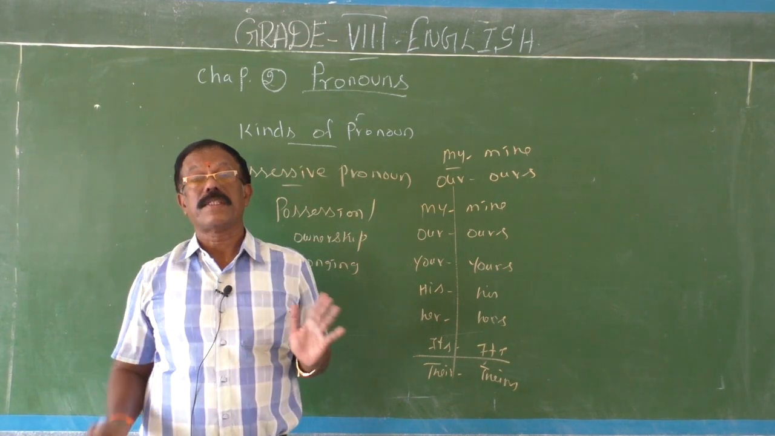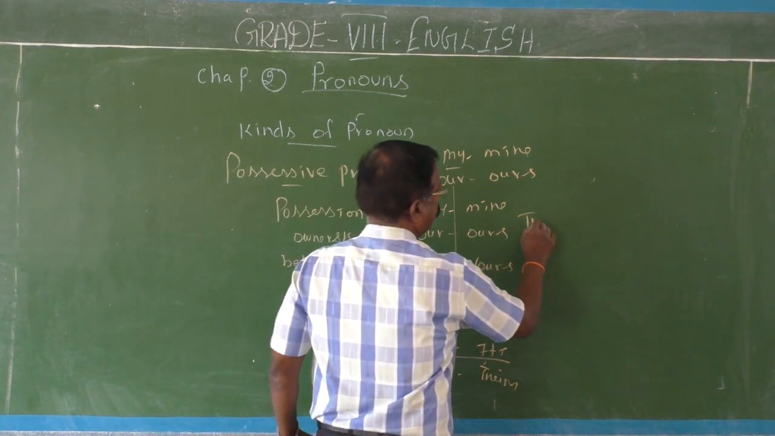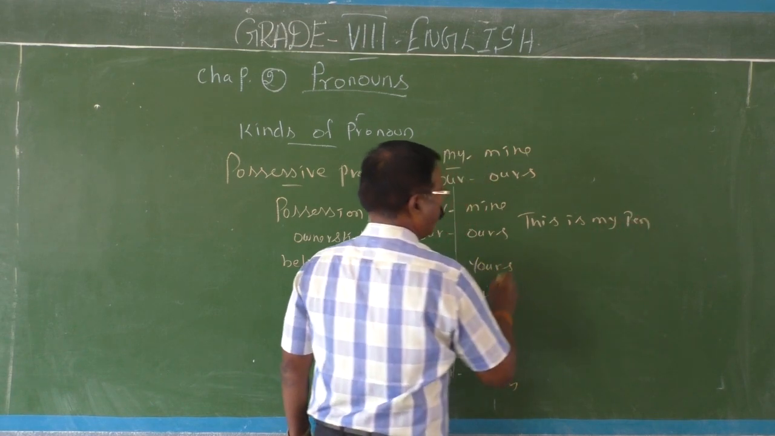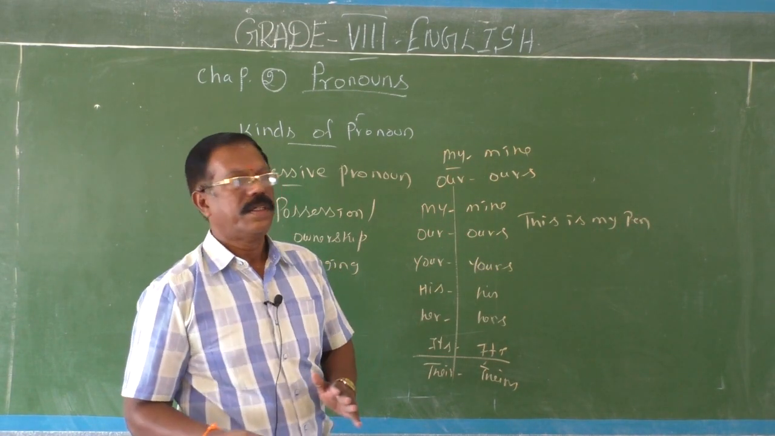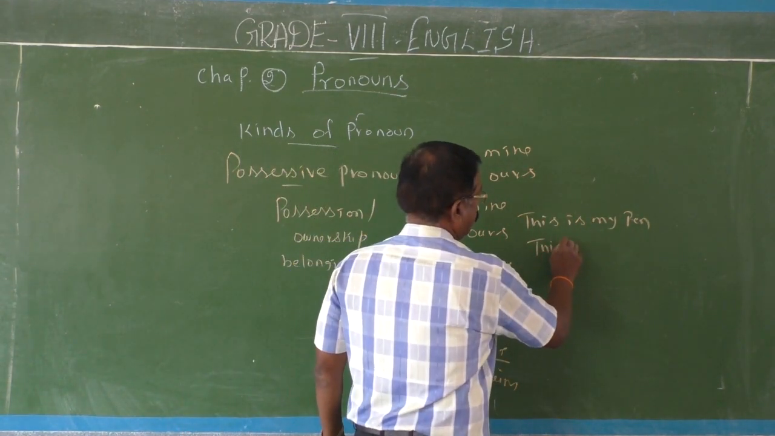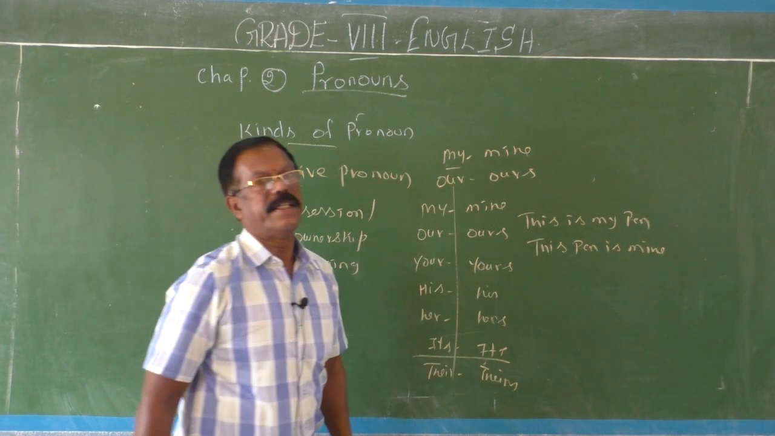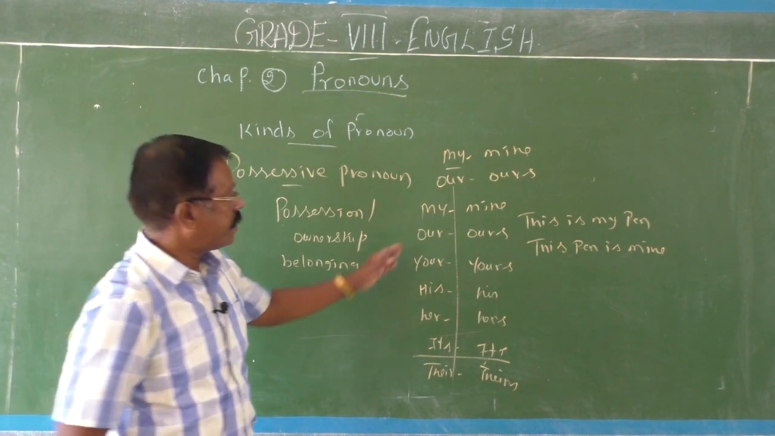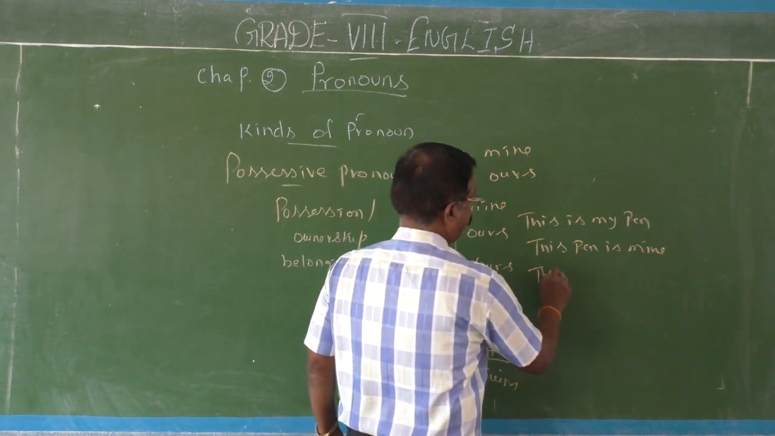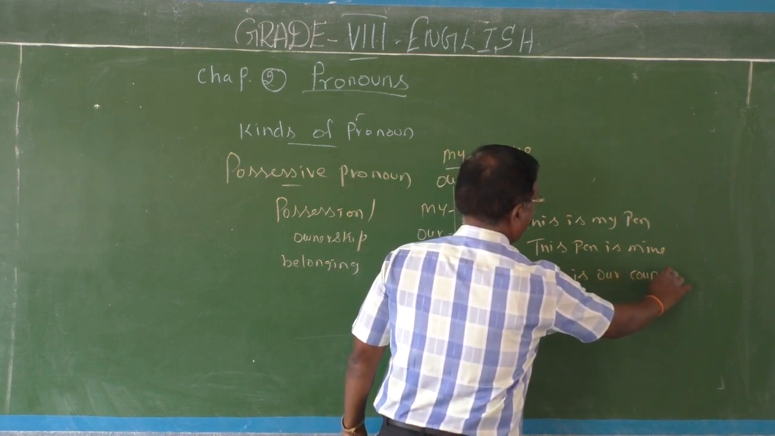Okay. So possessive pronouns come at the end of a sentence. For example, this is my pen. If you are asked to change it, the possessive adjective should be changed into a possessive pronoun. That means this pen is mine. Okay. In this way you can easily change. This is our country.